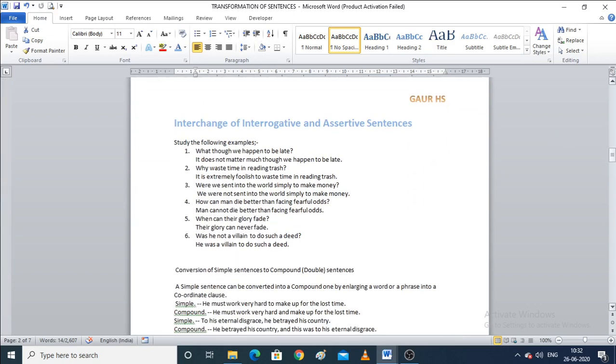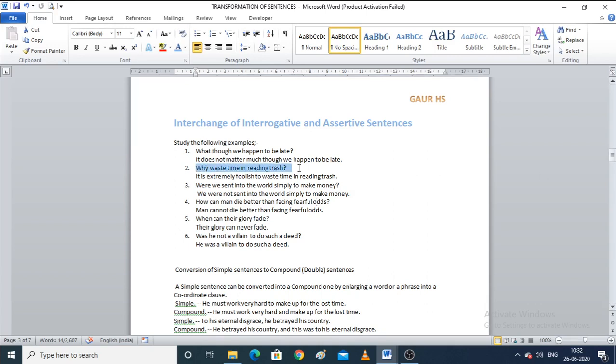Now the next one, which is interchange of interrogative and assertive sentences. Interrogative sentences are those that include a question, whereas assertive sentences are the affirmative sentences that we have just talked about. Now let's come to this example.